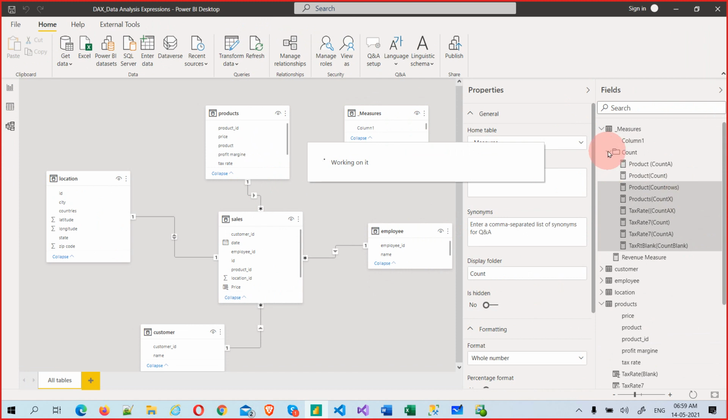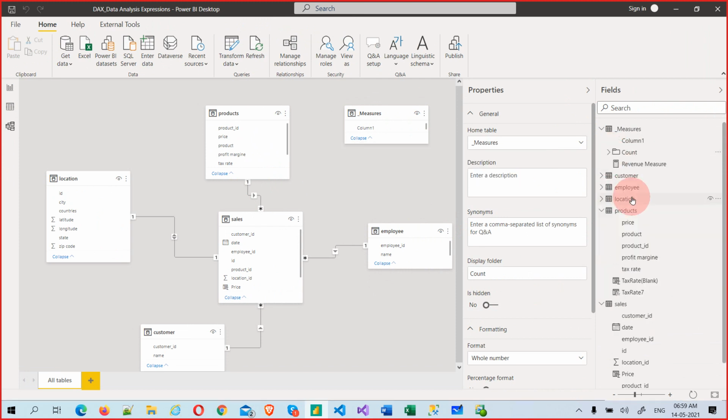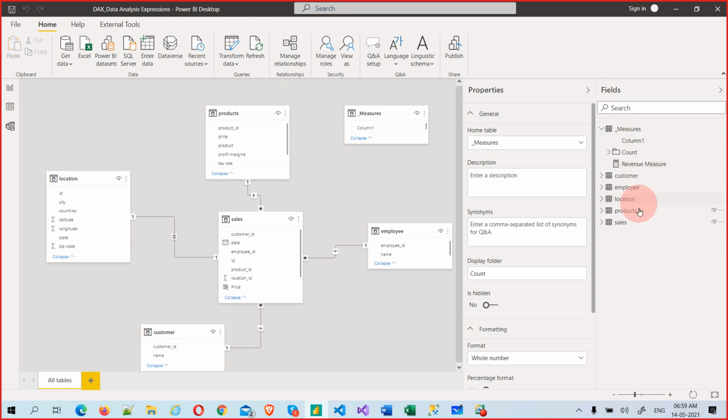See, now if I simply close, or let that simply collapse. See, you don't see count functions. My measure table is also something cool. Now I see only a revenue measure, because if you have hundreds of measures, you will get confused about where is my measure, and you need to use such measures every time.